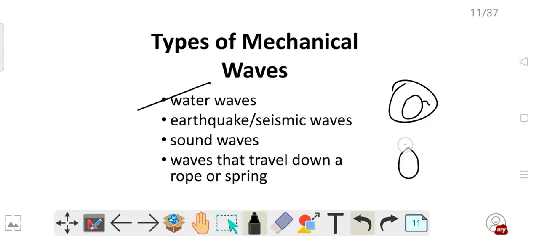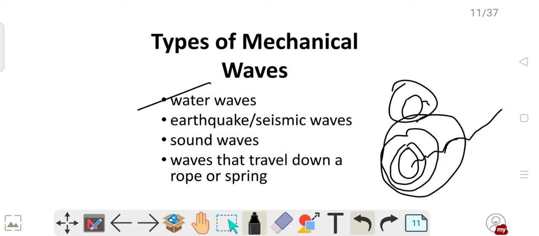What happens is these water molecules actually touch each other and vibrate, and similarly the corresponding molecules also start vibrating, and the ripples are generated. Similarly, earthquake waves, seismic waves, you saw sound waves, and waves that travel down a rope or a spring.